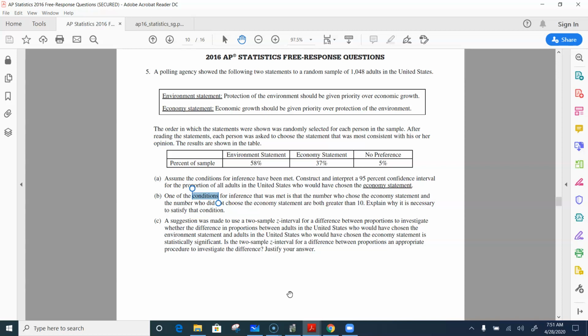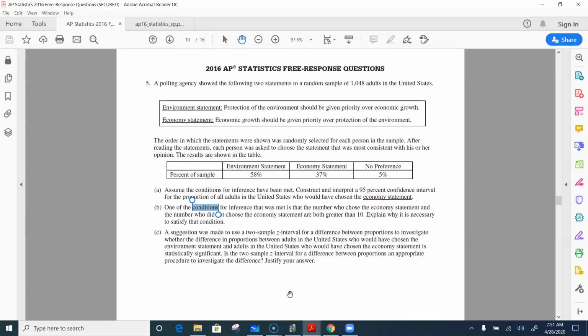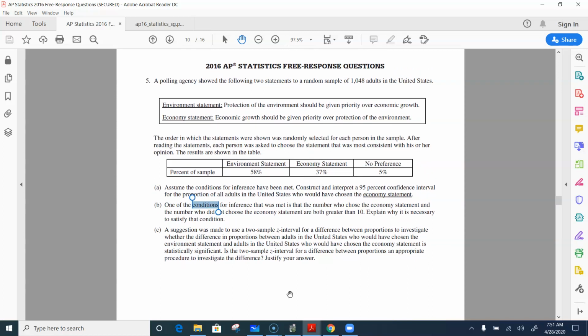Okay. Part C, a suggestion was made to use a two-sample Z interval for a difference between proportions to investigate whether the difference in proportions between adults in the United States who would have chosen the environment statement and adults who have chosen the economy statement is statistically significant. Is the two-sample Z interval for a difference between proportions an appropriate procedure? Justify your answer. So you see that you have two different sample proportions here, right? You have 58% out of the 1,048, 37% out of the 1,048. What we're asking is it reasonable to subtract those two and make a confidence interval for difference between two proportions? Let's answer that, and then we'll finish up.